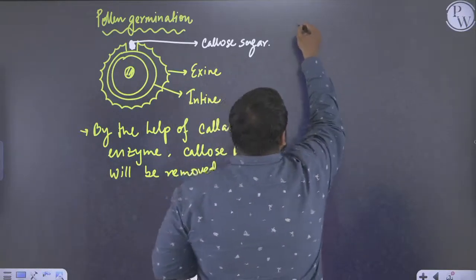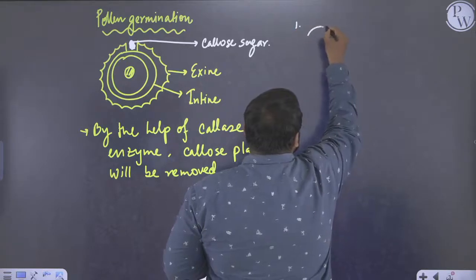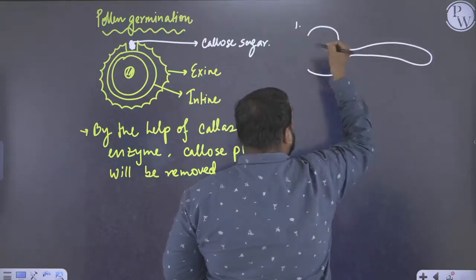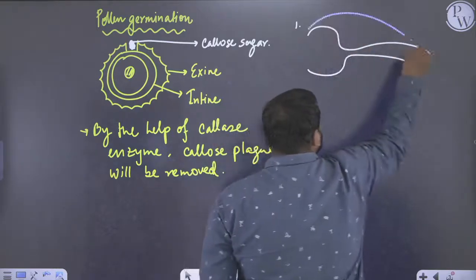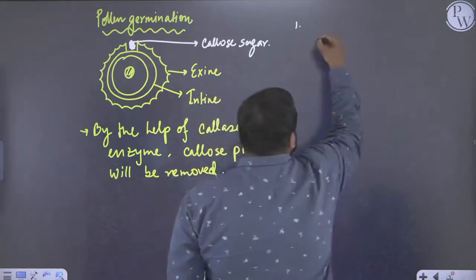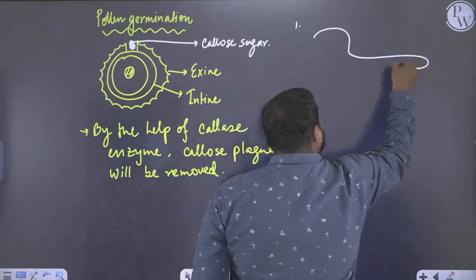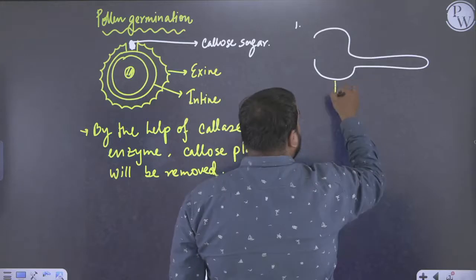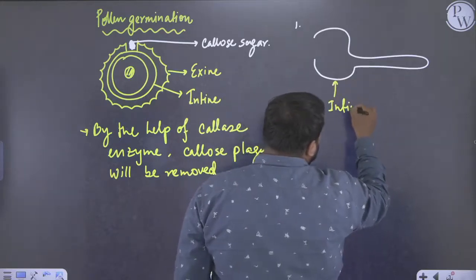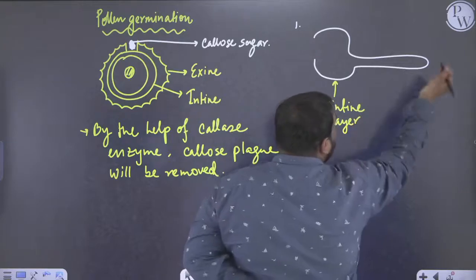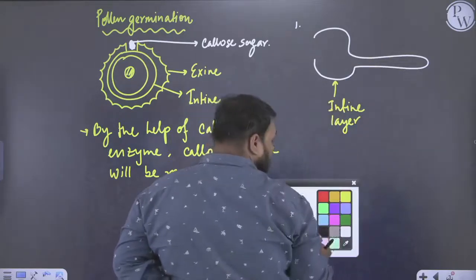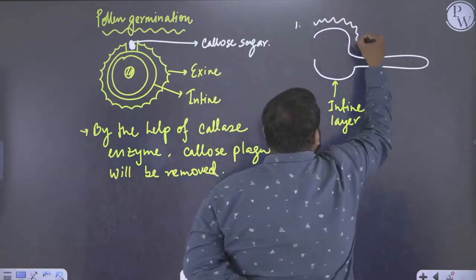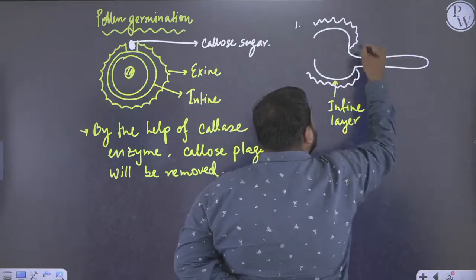Initially, the inner layer, or the intine layer, will extend, whereas the external layer, the exine layer, will remain as it is.